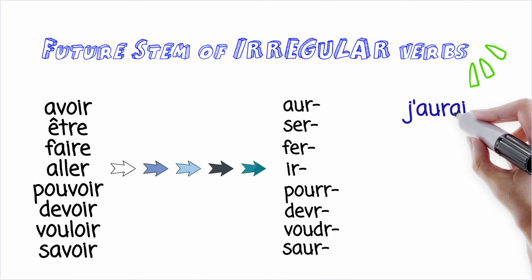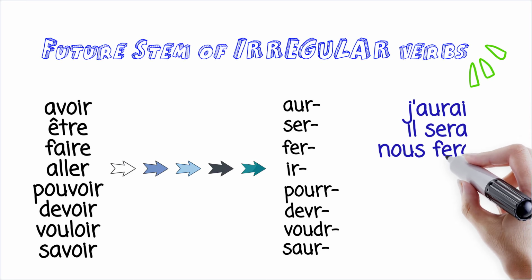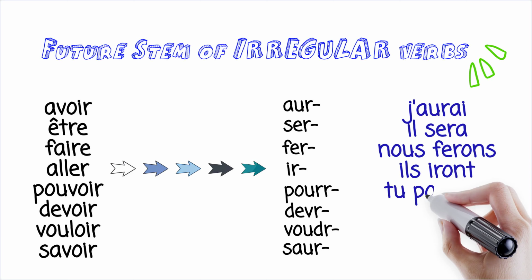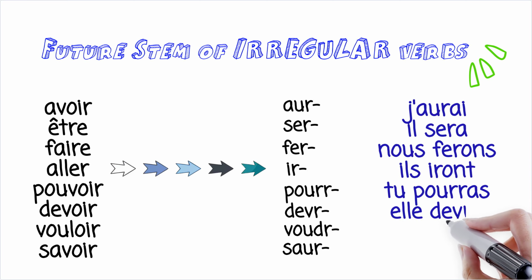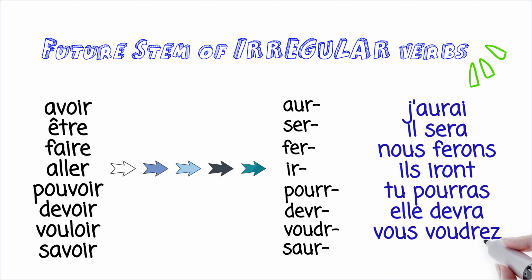So, j'aurai, I will have. Il sera, he will be. Nous ferons, we will do or we will make. Ils iront, they will go. Tu pourras, you will be able. Elle devra, she will have to. Vous voudrez, you will want. And on sera. And you'll see that our endings haven't changed at all. They are still exactly the same. The AI, AS, A, ONS, EZ, ONT endings.